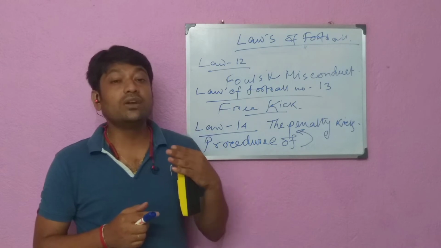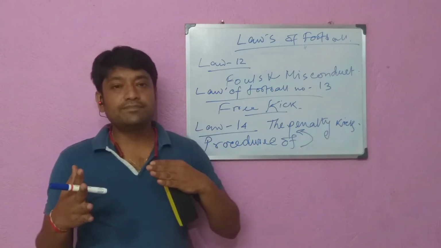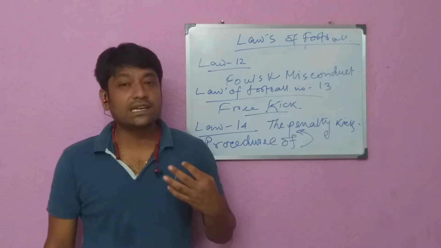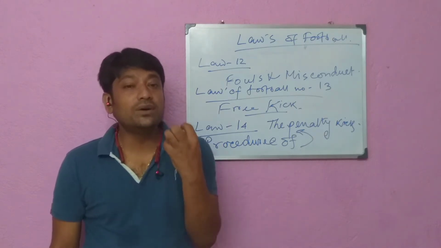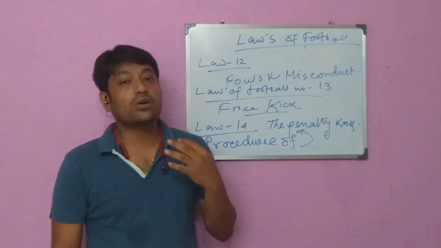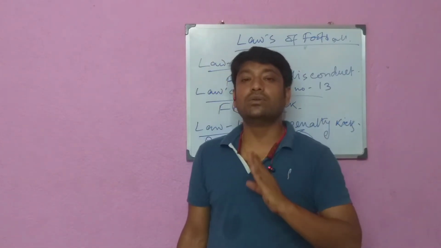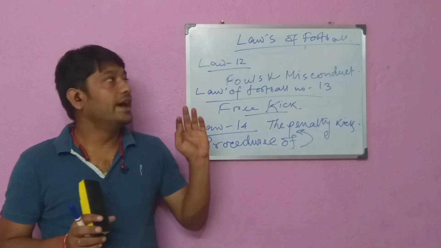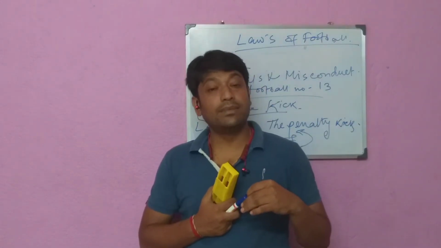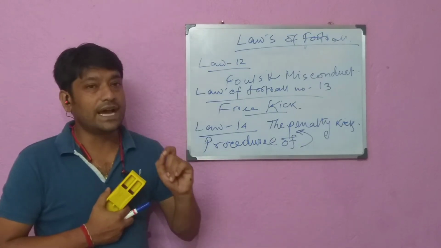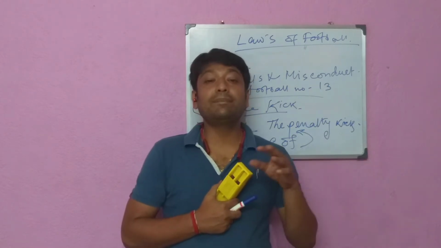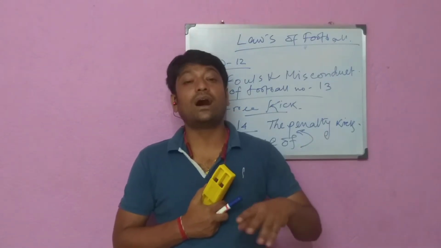facing the kicker between the goal posts without touching the goal post, crossbar or goal net until the ball has been kicked. Understood? And mainly, the players other than the kicker and goalkeeper must be at least 9.15 meters, I mean 10 yards, from the penalty mark, behind the penalty mark, inside the field of play and outside of the penalty area.